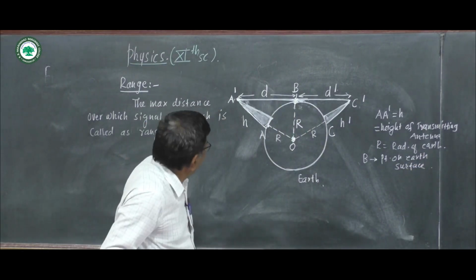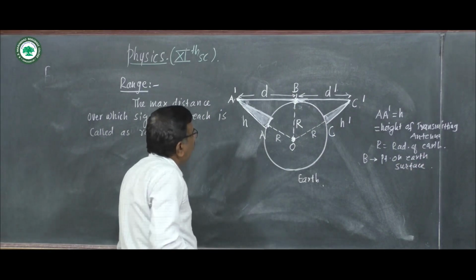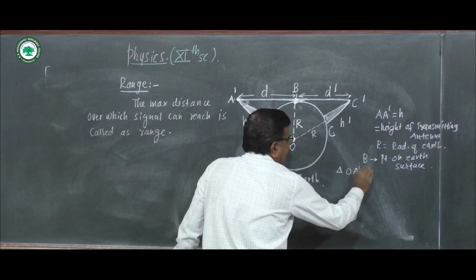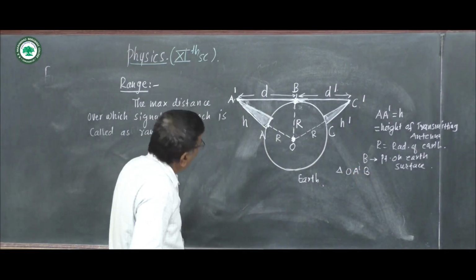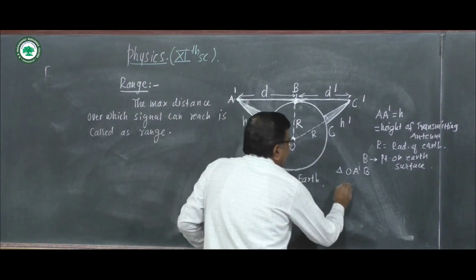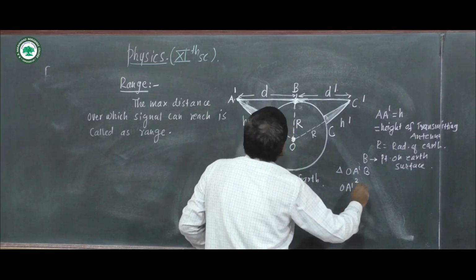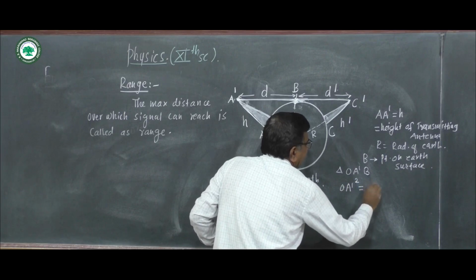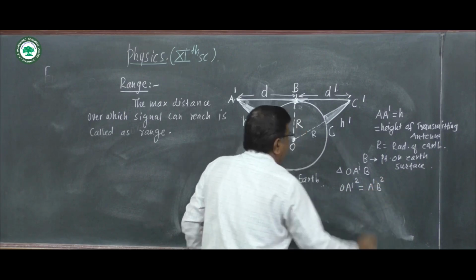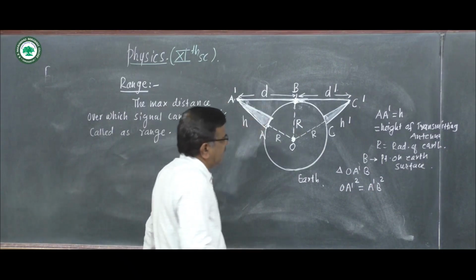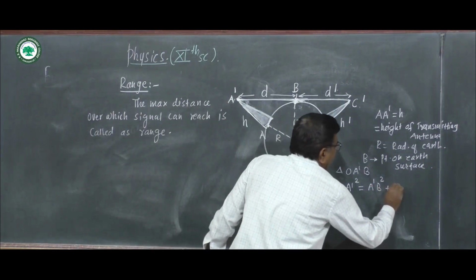From the figure, in triangle OA dash B, OA dash square is equal to A dash B square plus OB square by Pythagoras theorem.